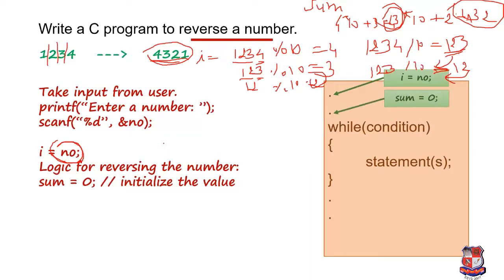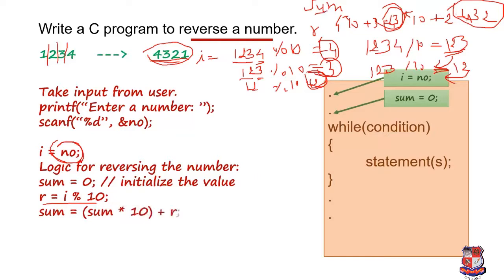Now we take a variable for storing the remainder, since we find a remainder in each iteration, and for that we use r. So we take r equals i modulo 10. After that we are writing sum.